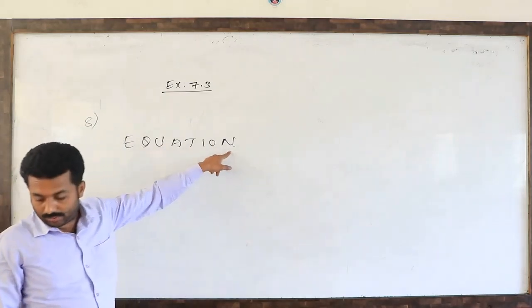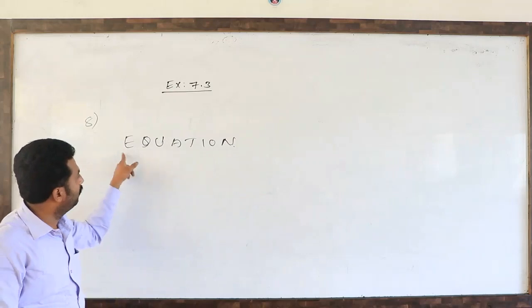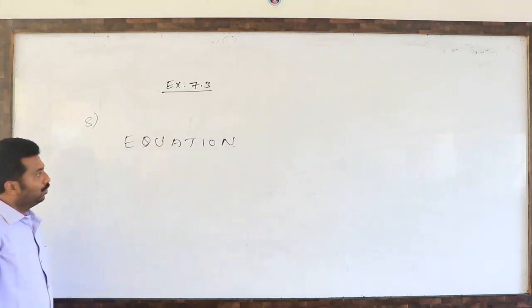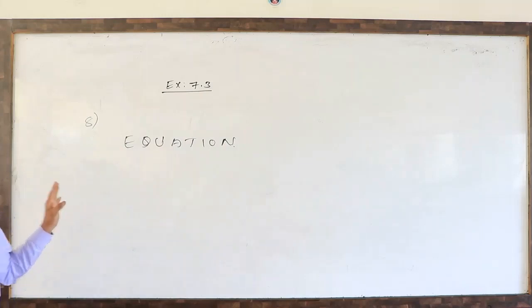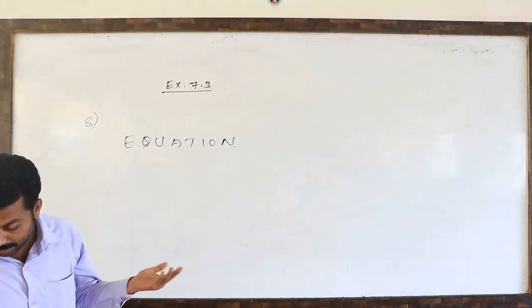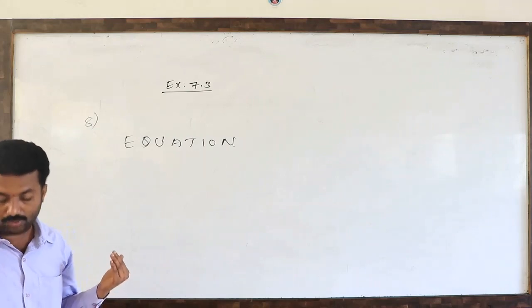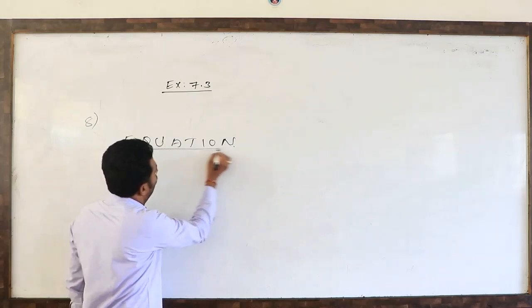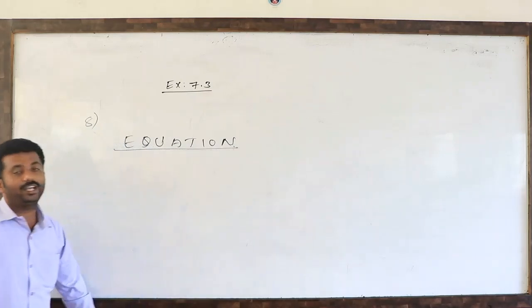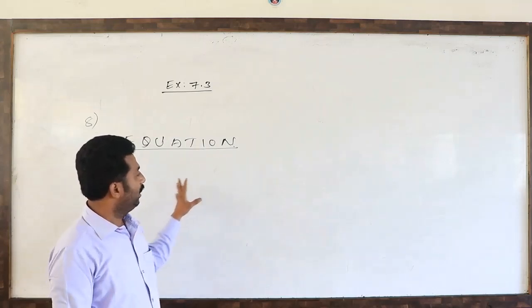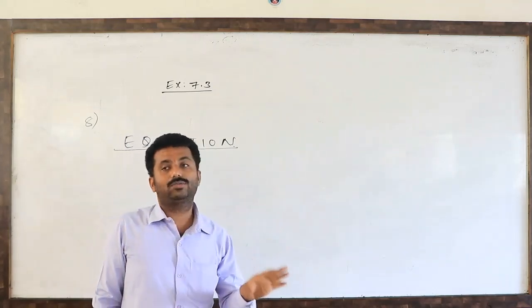Equation. How many letters are there? 3, 6. There are 8 letters. So what are they asking in the question? Once again, you read. How many words with or without meaning can be formed using all the letters of the word? All the letters of the word means there are 8 letters. So indirectly, the question is asking for 8-letter words we can form.